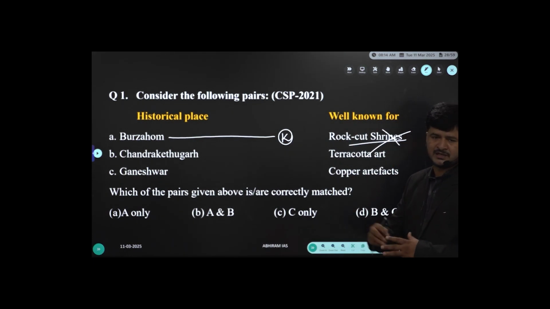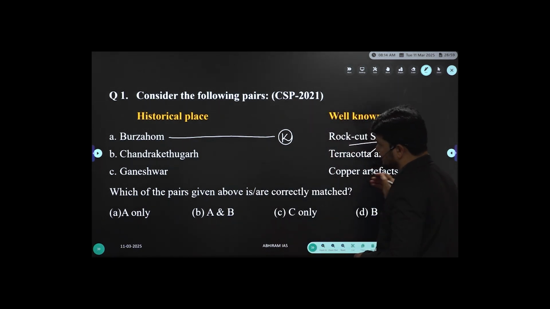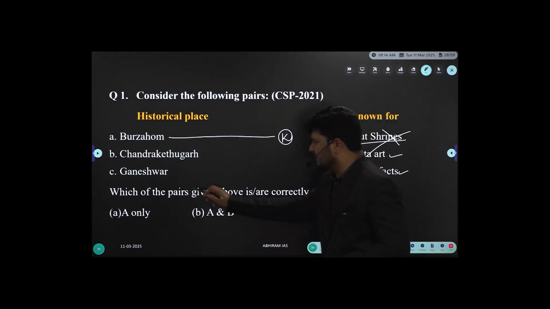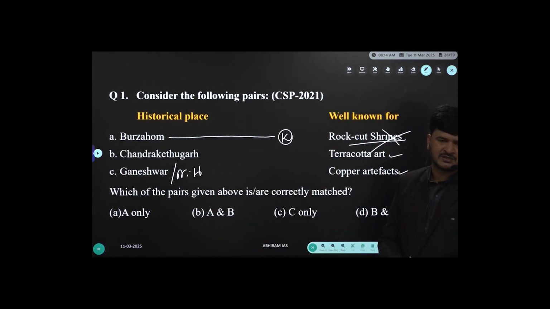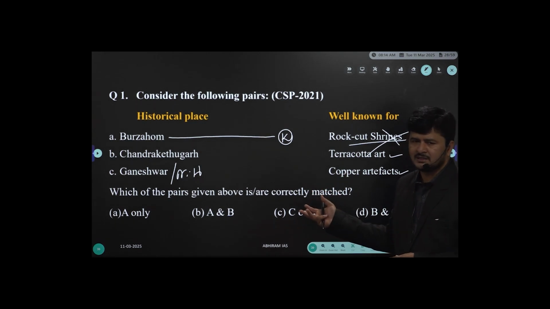Try to eliminate in general. Chandraketugarh, terracotta art, yes. Gananeshwar, copper artifacts. Gananeshwar is in Rajasthan, right? It is known for copper artifacts. Gananeshwar cultures, we call them one of the sub parts of Chalcolithic cultures.